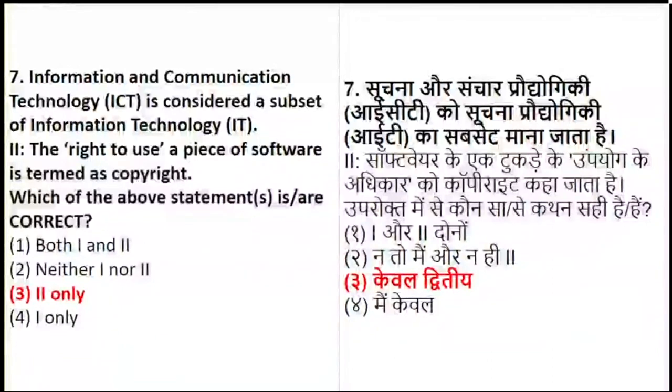If we talk about question number 7, the statement that information and communication technology is considered as a subset of IT is false. IT is a subset of ICT. And the right to use a piece of software is termed as copyright. So which statement is correct? It is only statement 3. So Gayatri is right. I hope it's very clear. IT is a subset of ICT, not ICT a subset of IT. Please be careful about this.